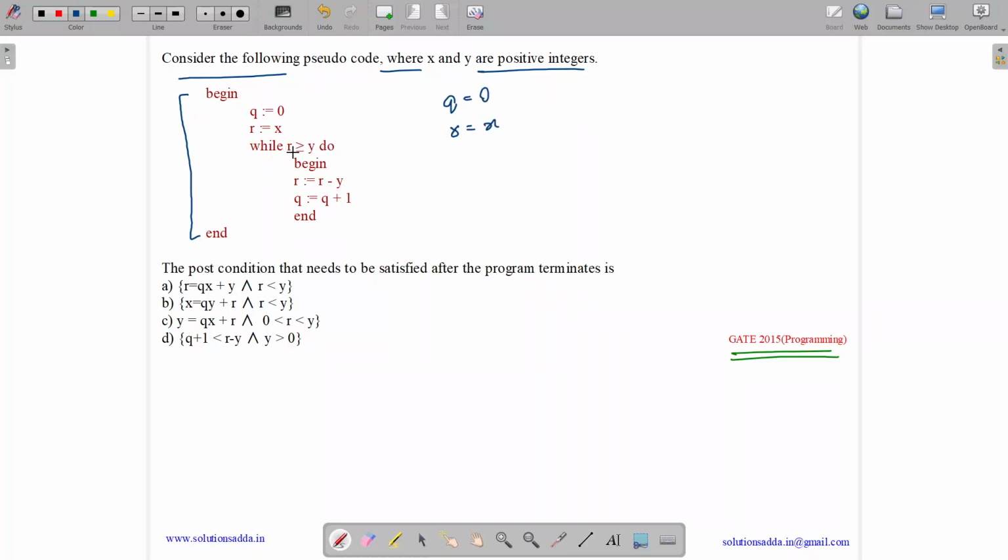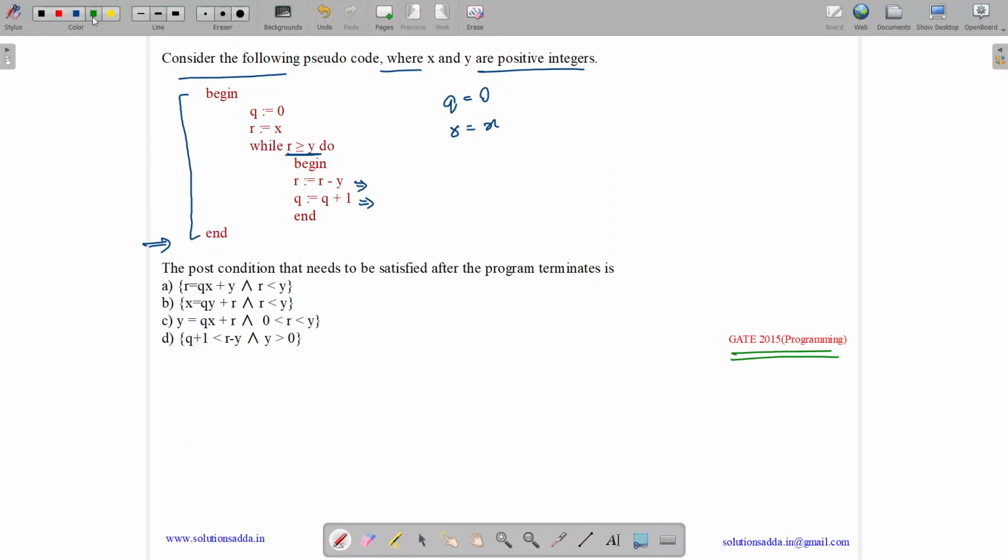Now we are running this condition while r is greater than or equal to 1. And here we are decrementing the value of r by y and incrementing q by 1. The post condition that needs to be satisfied after the program terminates is. So at this point we need to tell which of the conditions need to be satisfied for this.